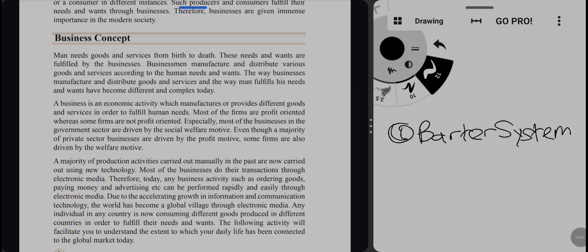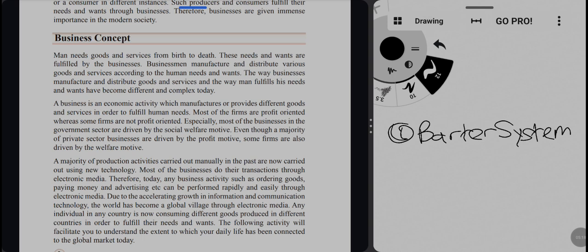A business is an economic activity which manufactures or provides different goods and services in order to fulfill human needs. It can be profit oriented or non-profit oriented.